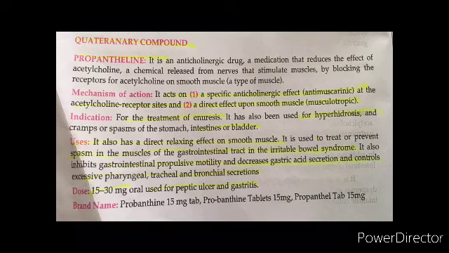Propantheline is used for the treatment of enuresis and to relieve the spasm of the stomach, intestine, or the bladder. It also has a direct relaxant action on the smooth muscle. So it is used to treat or prevent spasm in the muscle of the GIT or irritable bowel syndrome. The dosage is 15 to 30 milligram orally for peptic ulcer and gastritis.